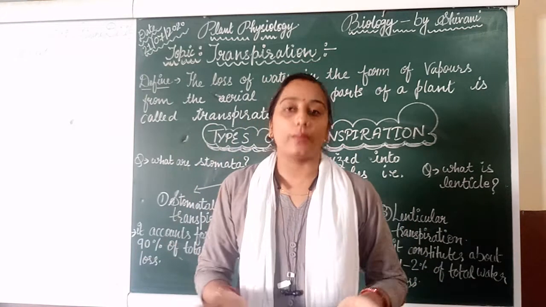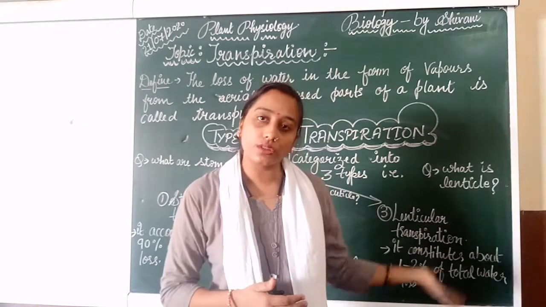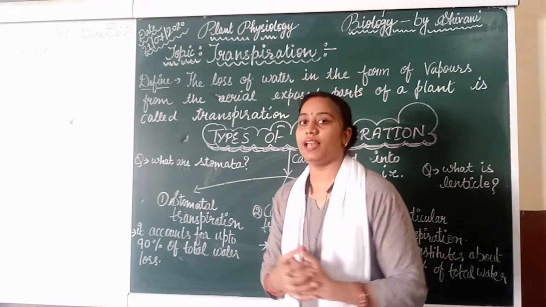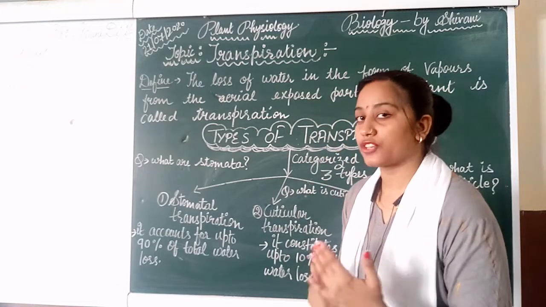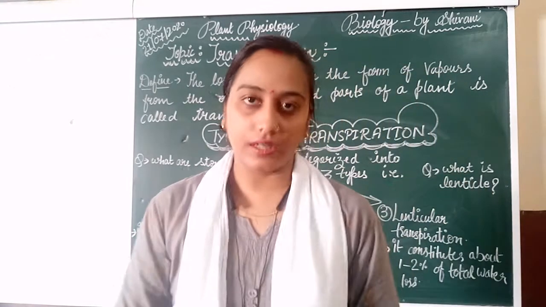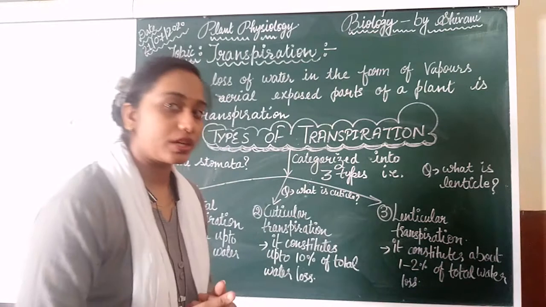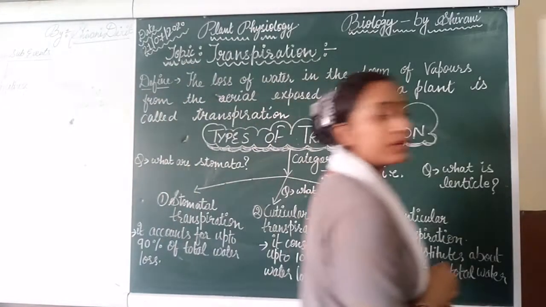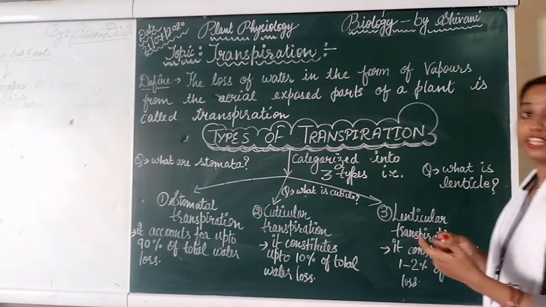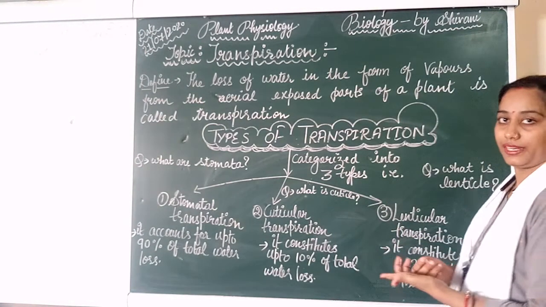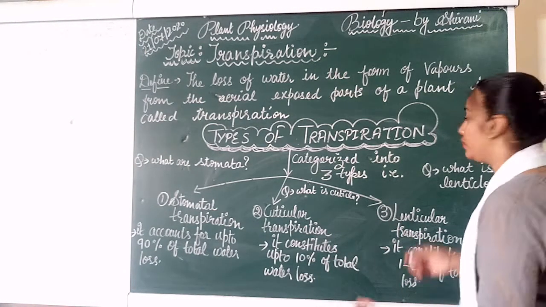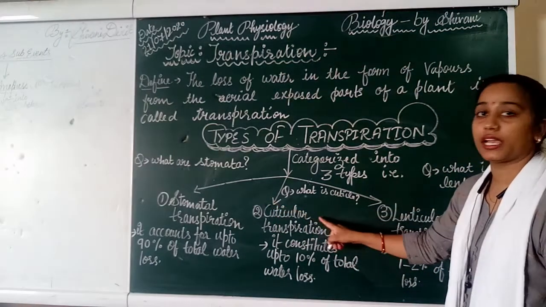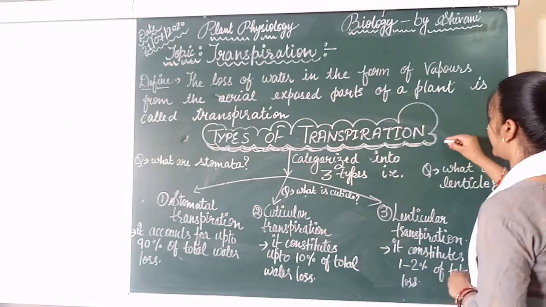What is stomata, what is cuticle and what is lenticle? For this we have to understand the structure of the leaf. The detailed internal structure we will discuss in the next video. Here we will focus on these three parts.